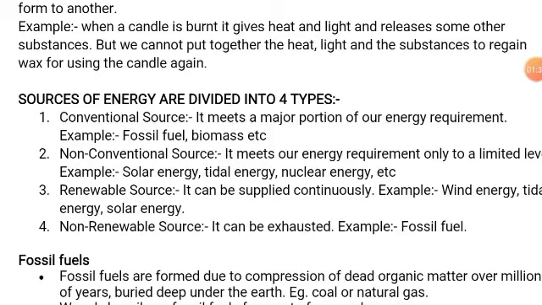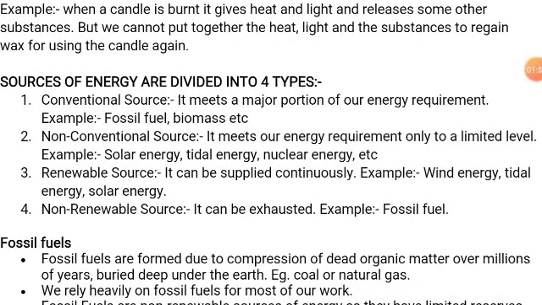Sources of energy are divided into four types: conventional, non-conventional, renewable and non-renewable. Conventional source of energy means it meets a major portion of our energy requirement. Example, biomass, fossil fuel, etc. Non-conventional means it meets our energy requirement only at a limited level. Example, solar energy, tidal energy, nuclear energy, etc.